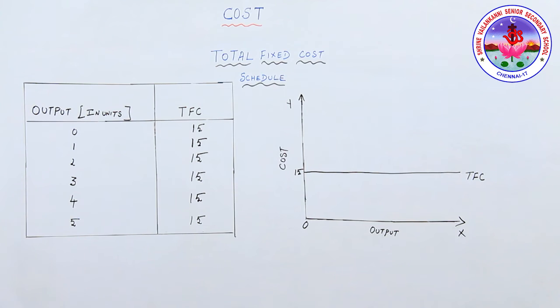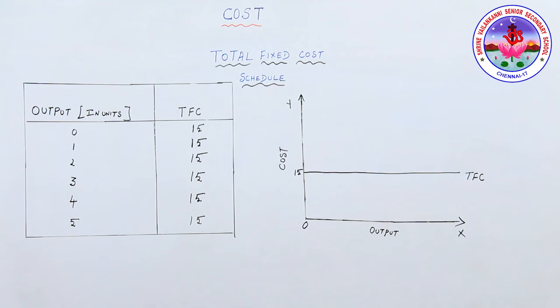Fixed cost remains constant at all levels of output, including 0. When output is 0, total fixed cost is 15. When output is 1, total fixed cost is 15.